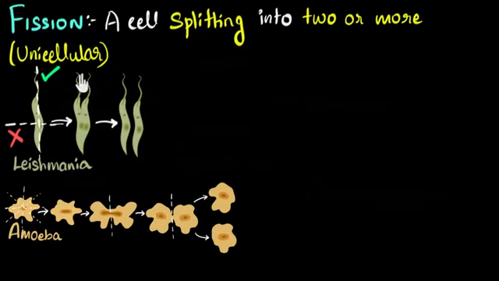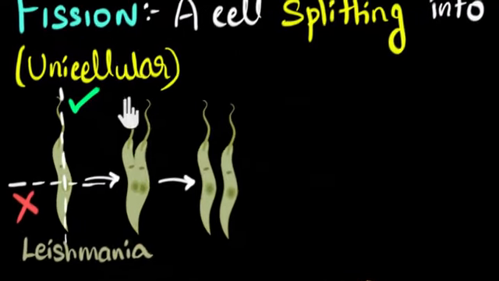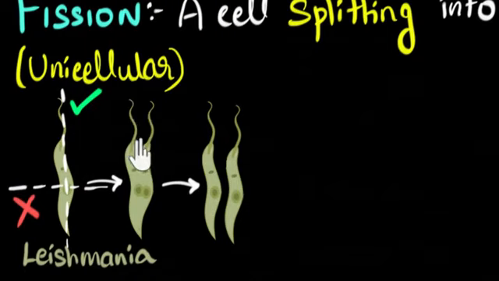Well, if you guess, it might have something to do with this whip. It's not called a whip. The technical name for this is flagellum. If you're wondering whether it's got something to do with that, then you're absolutely right. When this Leishmania divides, it has to make a copy of this flagellum too, right? And that can only happen if division happens along this axis. Just imagine if division happened along this axis, the bottom one would not get a copy of this whip because that's over here. And so in this particular case, the fission happens only along a fixed axis.